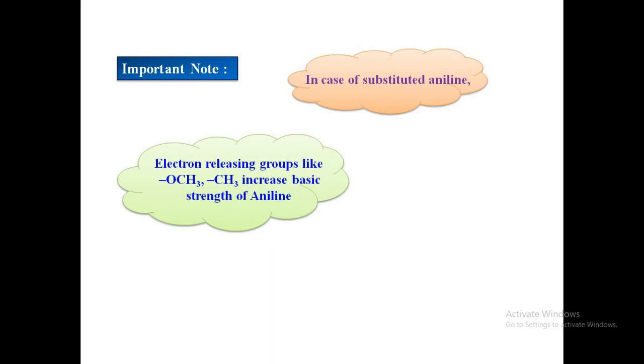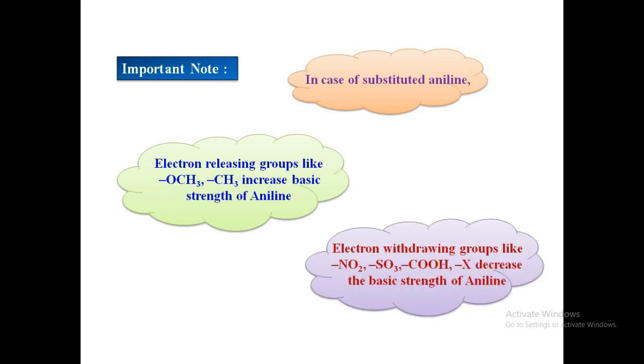Important note: in case of substituted aniline, electron releasing groups such as methoxy, methyl increase the basic strength of aniline, whereas electron withdrawing groups like nitro, sulfonic acid, carboxylic acid and halide decrease the basic strength of aniline.